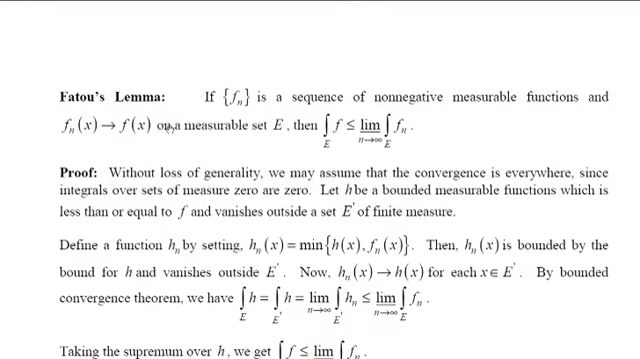What it says: suppose you have a sequence of non-negative measurable functions, say fn, which is converging to f over the set E, then we have to show that the integral of f over E is less than or equal to the limit inferior of the integral of fn over E.